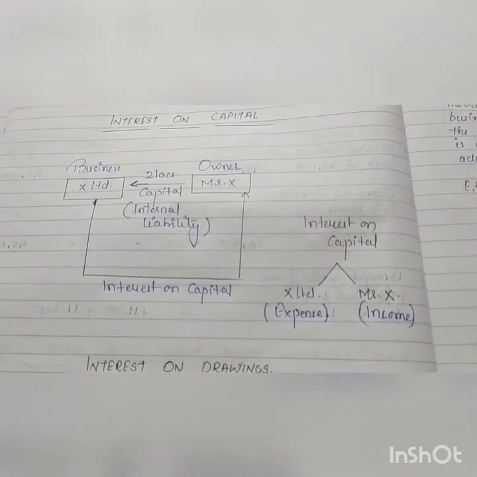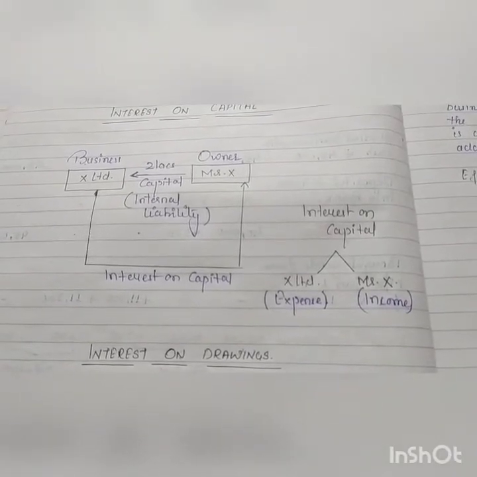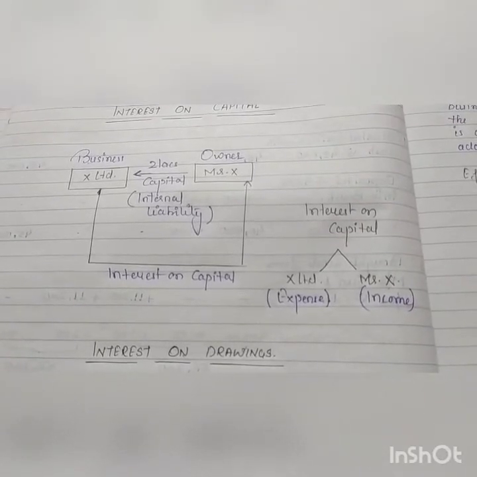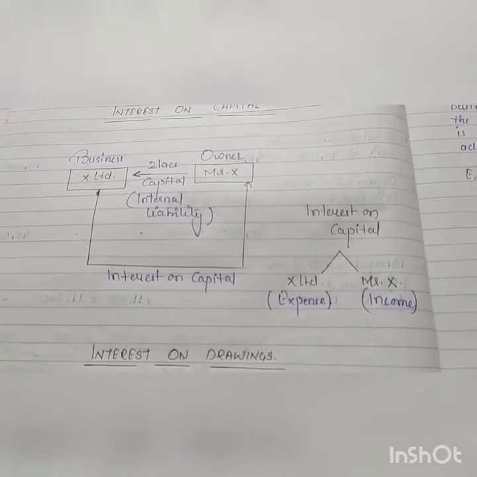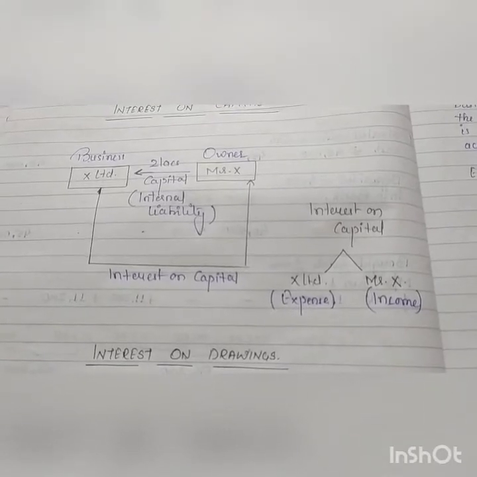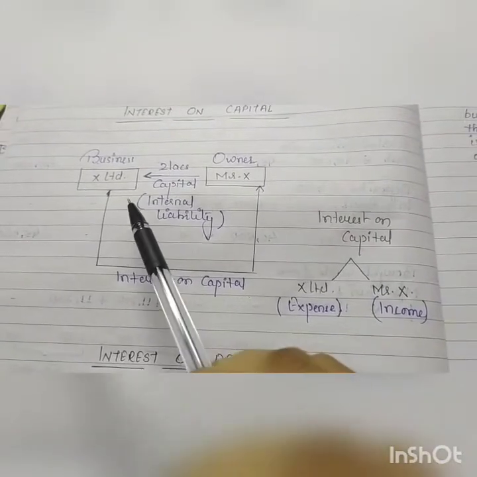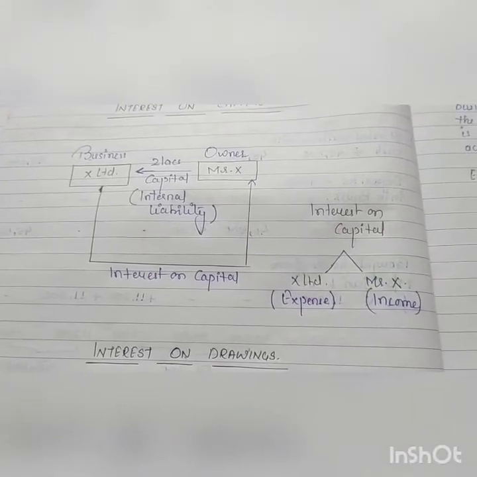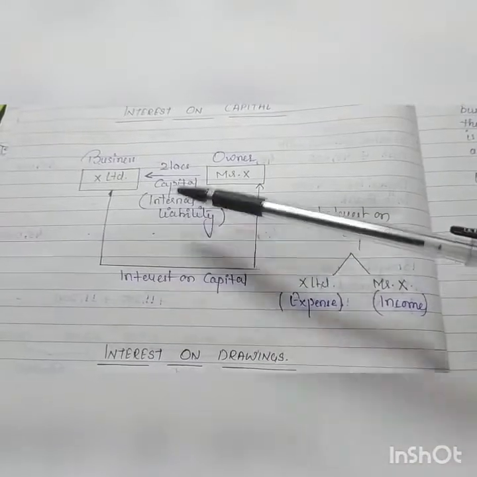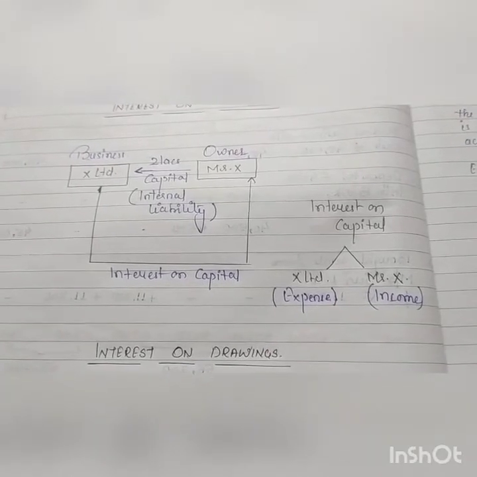As you know, from the business point of view, owner and business are treated as separate entities. It means if the owner invests money into the business, that is known as capital. From an accounting point of view, it will be treated as an internal liability. Business will consider this amount as an internal liability, and in return business will pay interest on that amount, which is known as interest on capital.